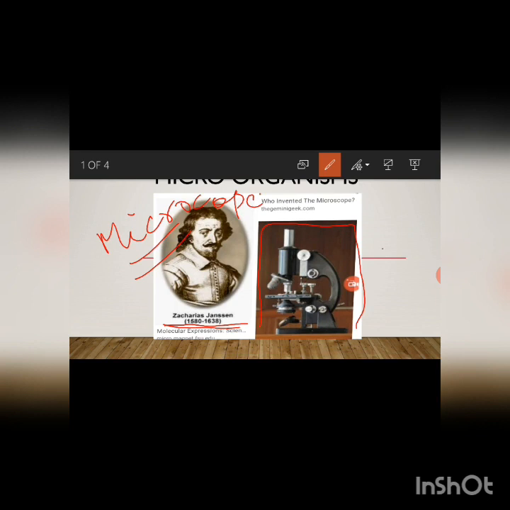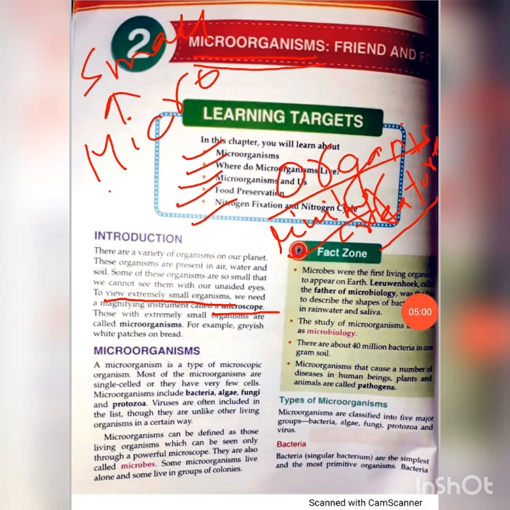Zacharias Janssen. Clear to all? So we have discussed what microorganisms are, and through which instrument we can see them.